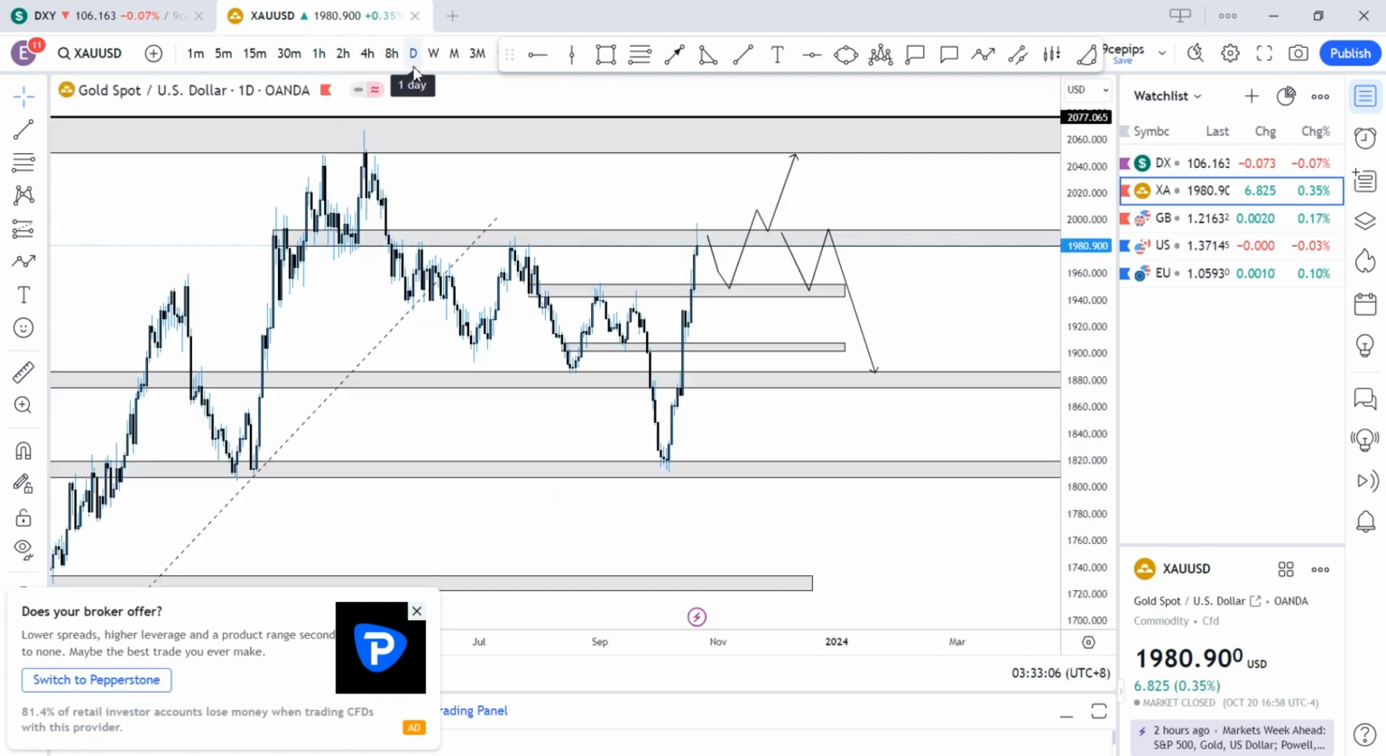And then possibly we might see price break 1980, retest the 2000 region, and possibly continue to the upside depending on the current fundamental news that we might be having.